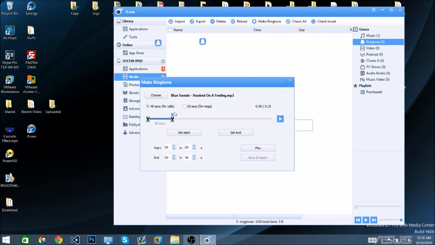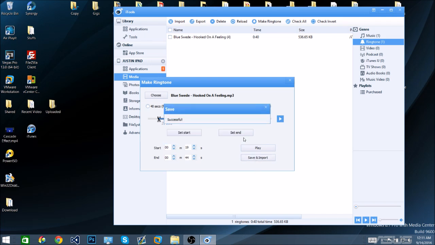But if you want it for a message, like a text message, you can do this one. You can shorten it even more and choose where you want the starting and end point to be, and then just save and import, and then it will work.